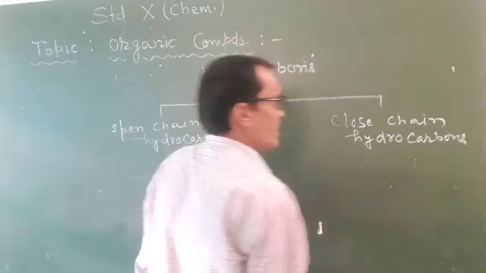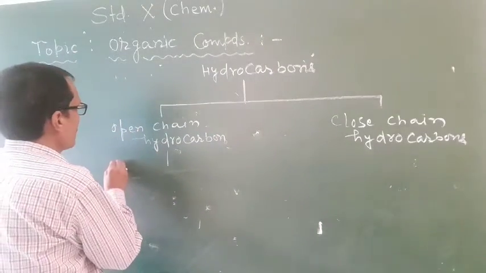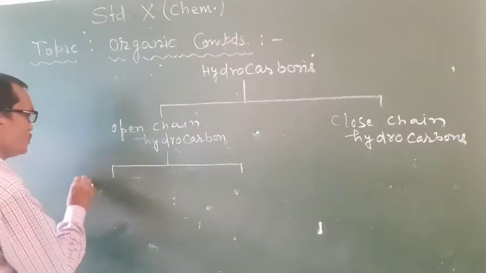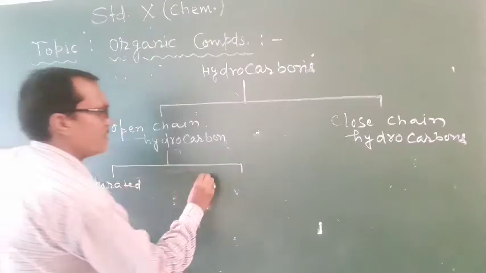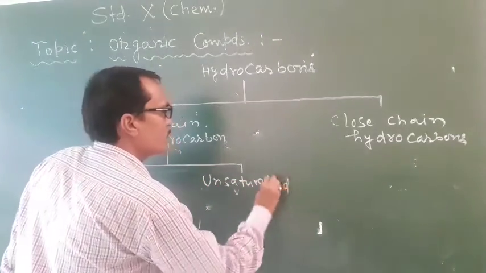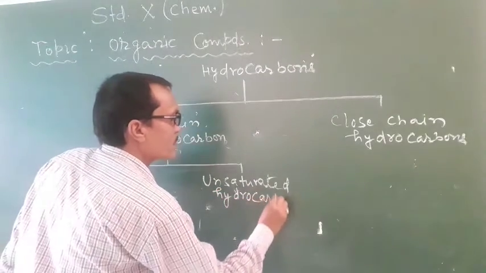Students, open chain hydrocarbons are further classified in two groups: saturated and unsaturated hydrocarbons.